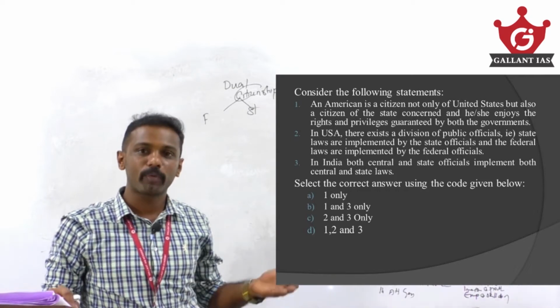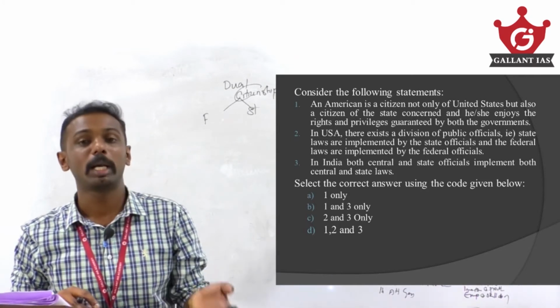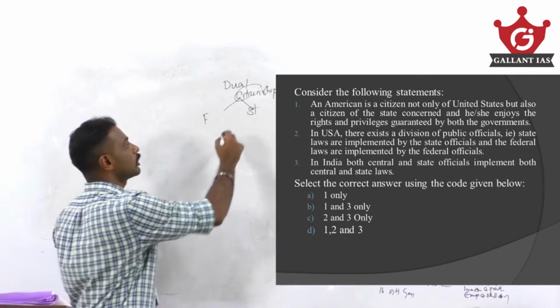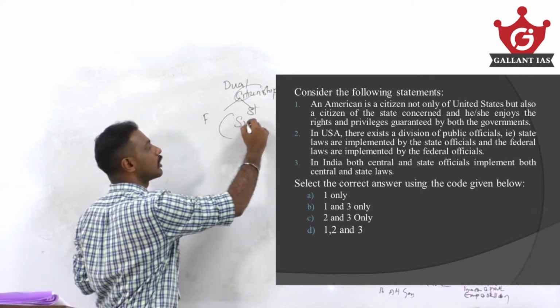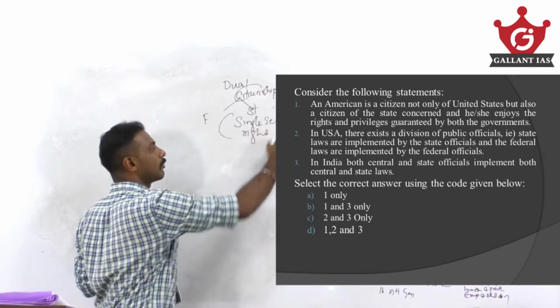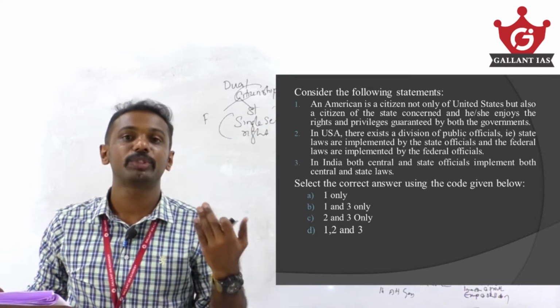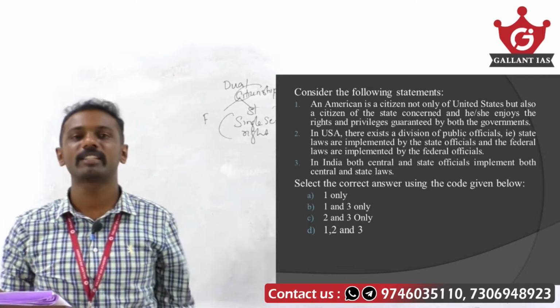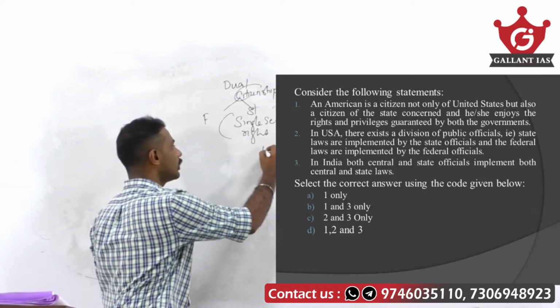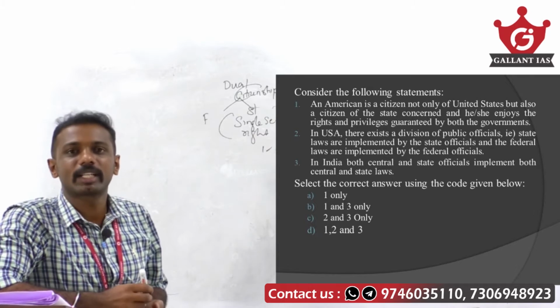A state may provide certain set of special rights to its residents, which she can enjoy. But in case of India, irrespective of any state, all enjoy a single set of rights provided by the constitution or the parliament. In case of USA, they enjoy dual set of rights. So statement number 1 is a correct statement. 2. In USA, there exists a division of public office. That's also a correct statement.